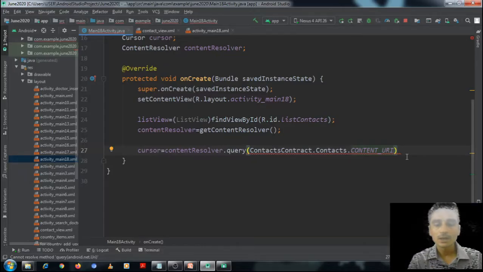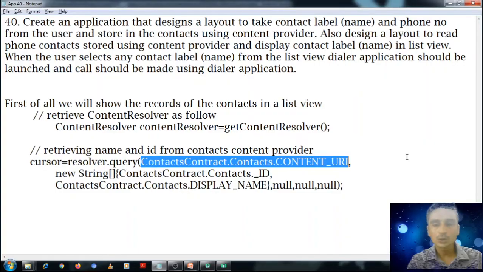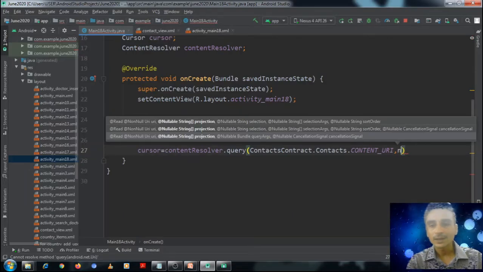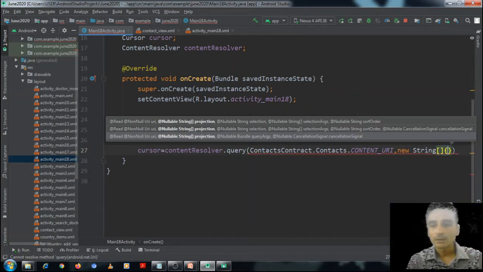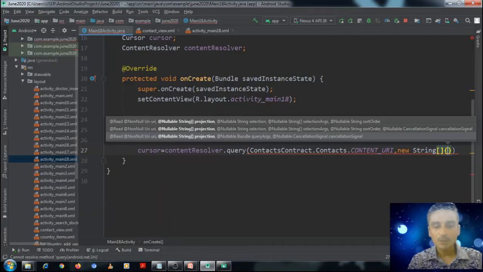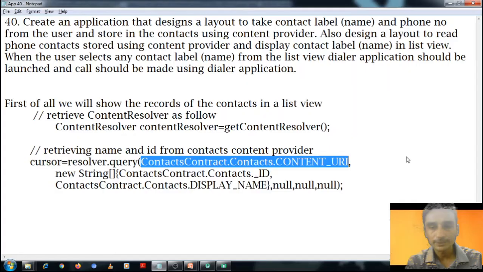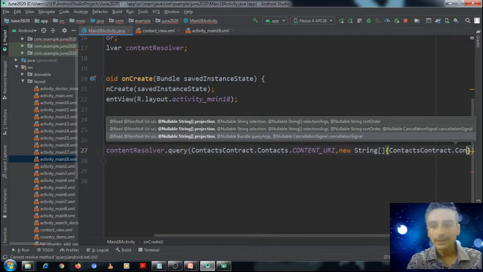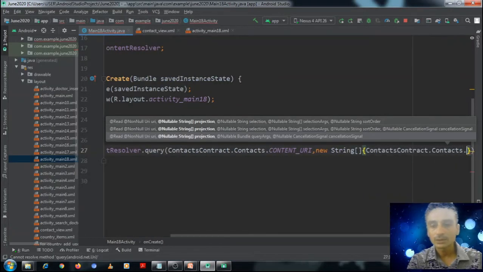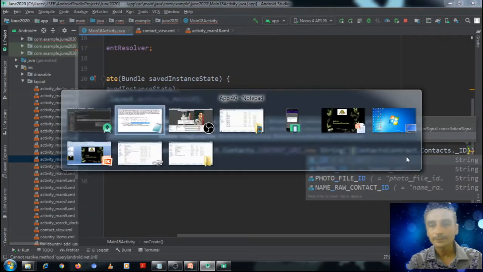Second argument is the columns which we need to retrieve, that is a string array to be passed. The names of the columns in which we are interested will be passed as arguments: ContactContract.Contact._ID,